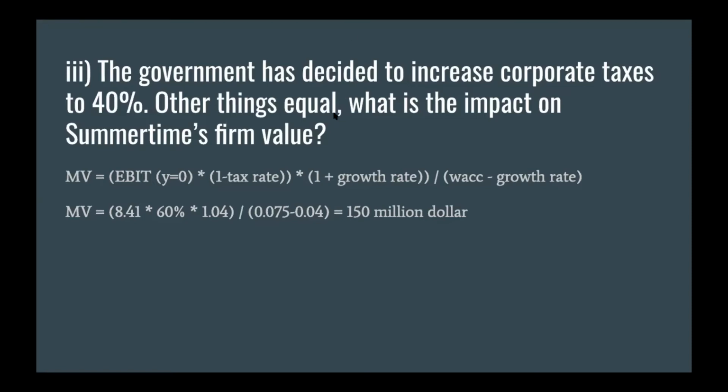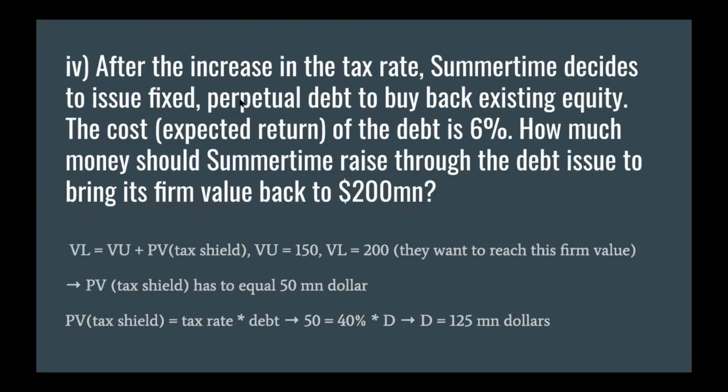Okay, but the fourth sub-question is that after the increase in tax rate, the company decides to issue fixed perpetual debt in order to buy back existing equity. The expected return of the debt is 6%. How much money should Summertime raise through the debt issue to bring the firm value back to $200?